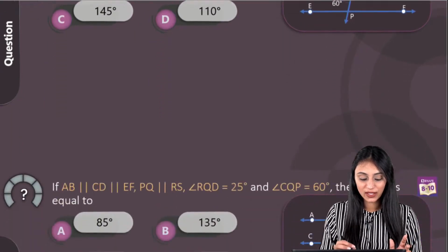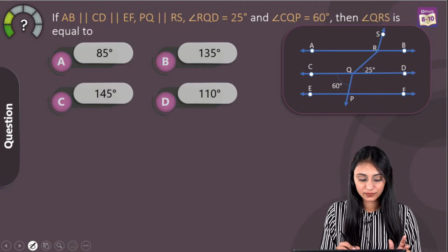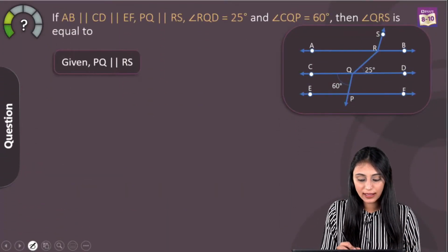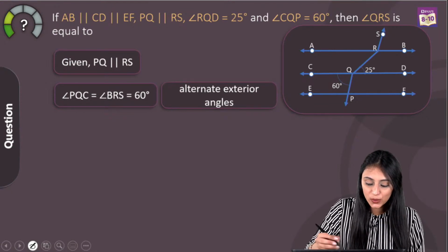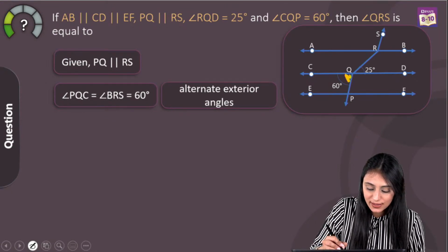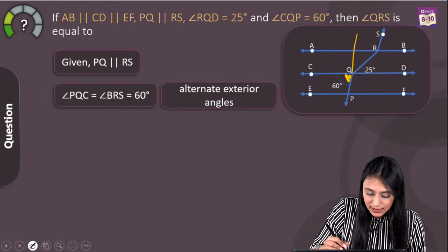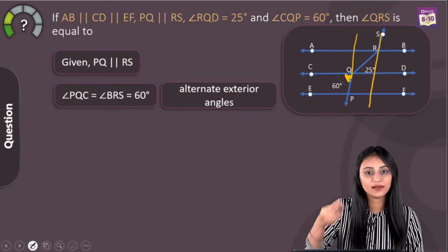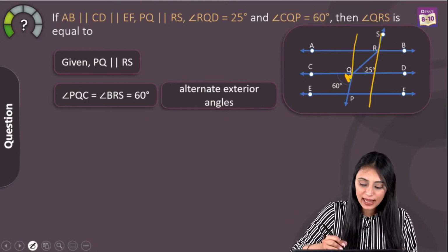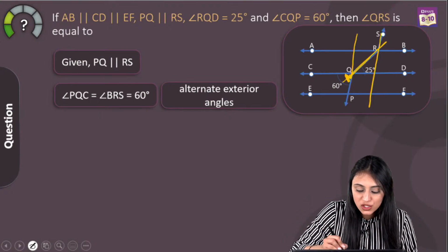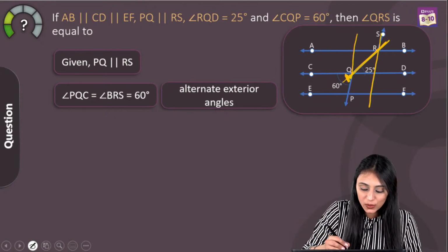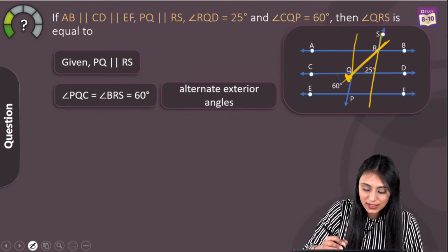Alright, so I can say one thing, that in this question, since PQ and RS are parallel, this angle PQC and this angle BRS, this one, let's extend these lines. You can also make this figure in your notebook. It will be much easier for you to understand then. Let's extend these lines, and this is nothing but a transversal over here, right? It is intersecting the lines. So here this PQC is 60 degrees, this angle.